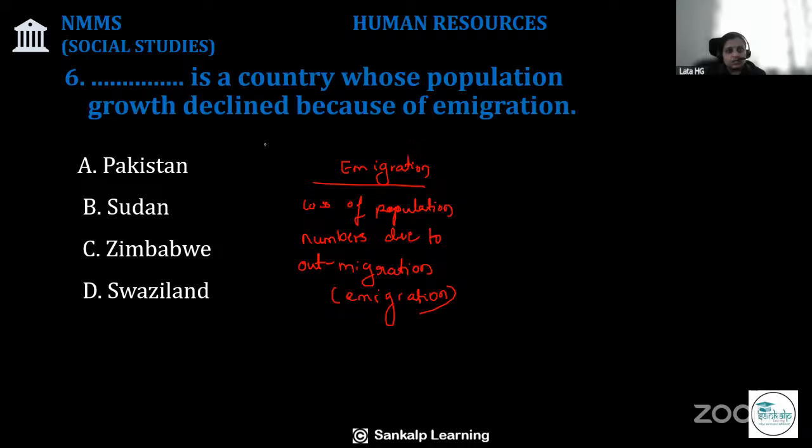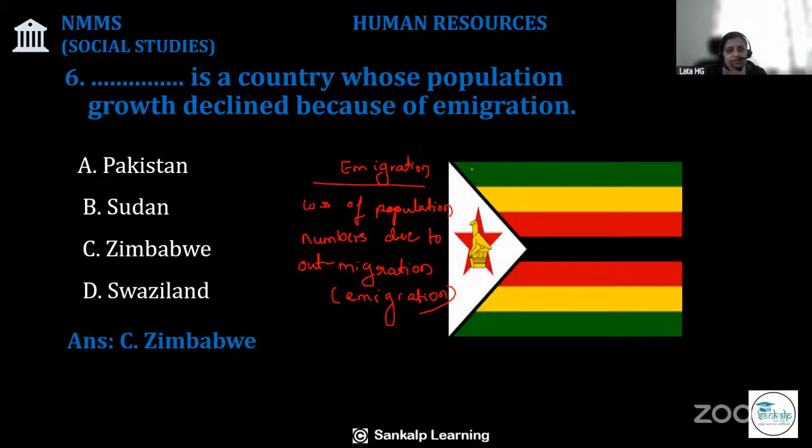Here, the country whose population growth declined because of emigration is Zimbabwe. So the general trend of international migration is from developing nations to developed nations.